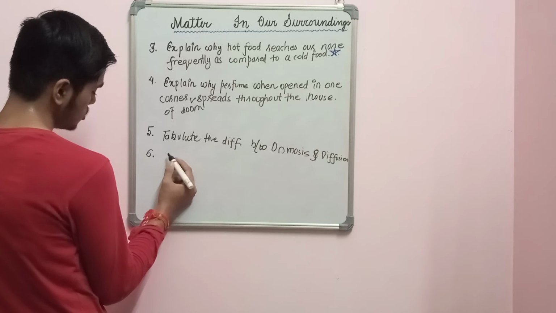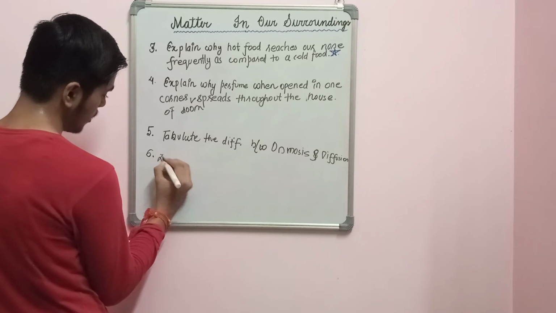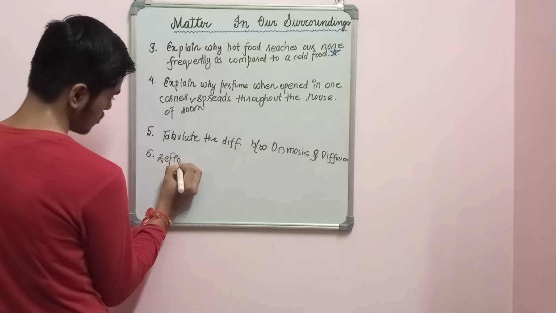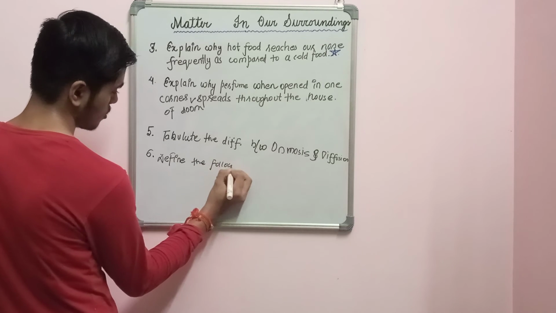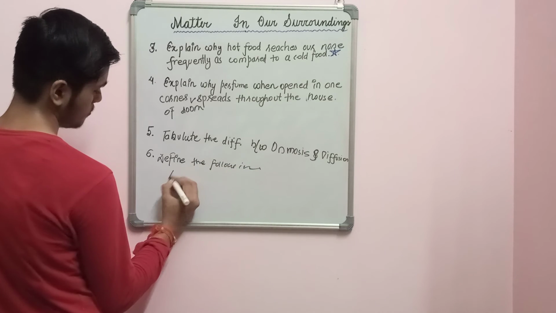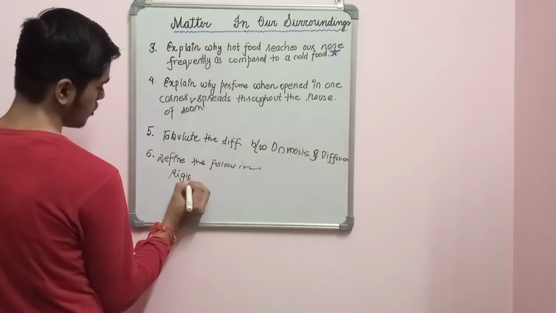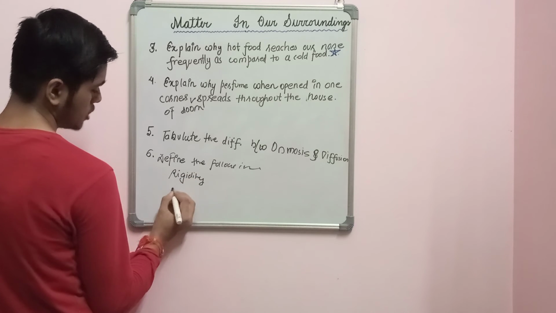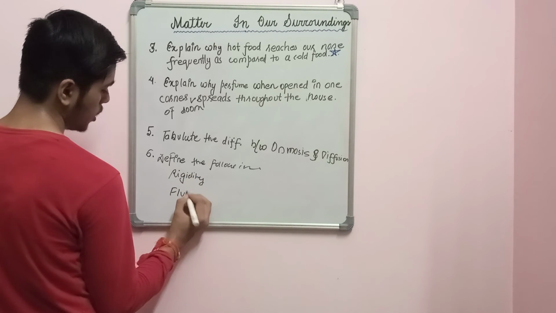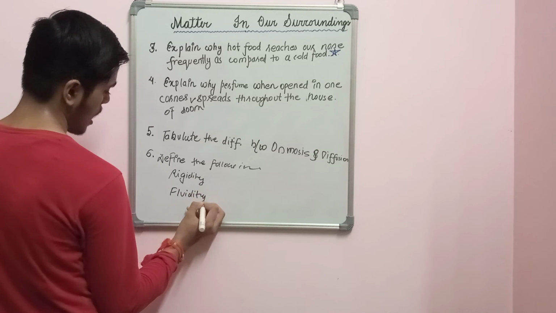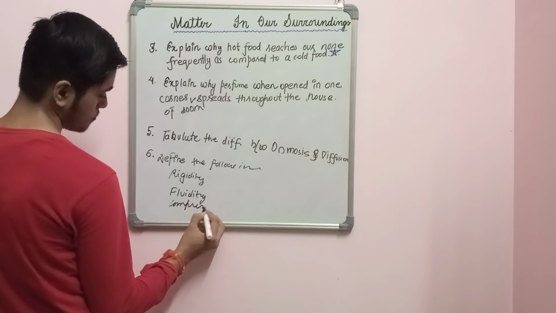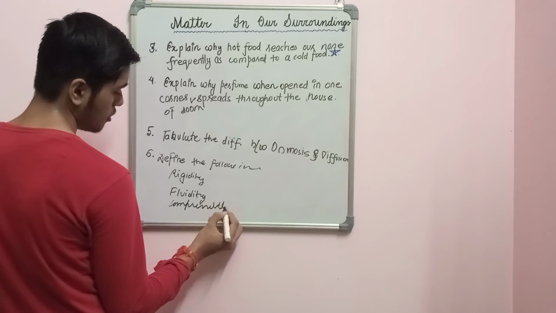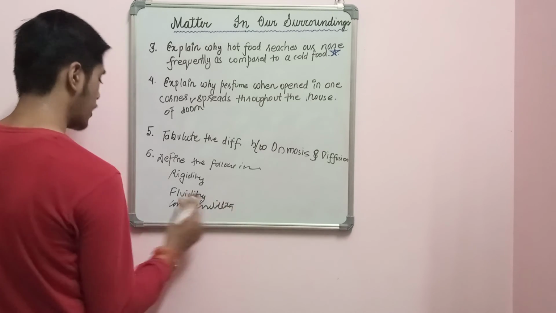Define the following: first is rigidity, second is fluidity, and third is compressibility. These are the three terms which you have to define.